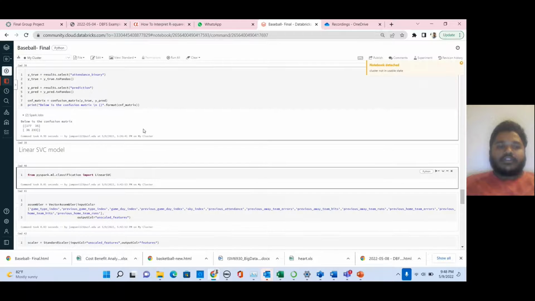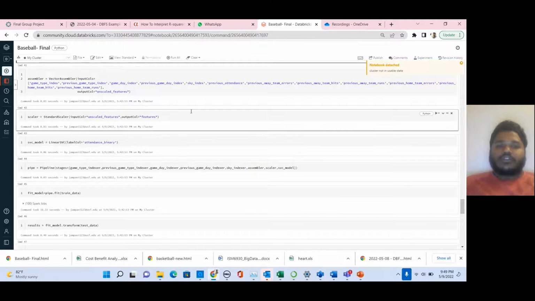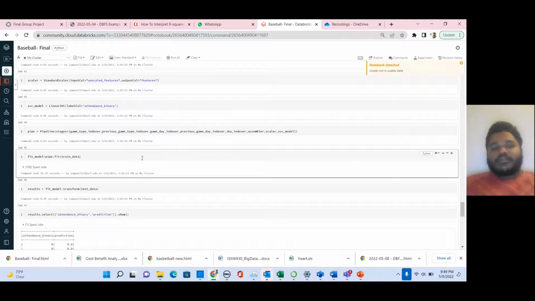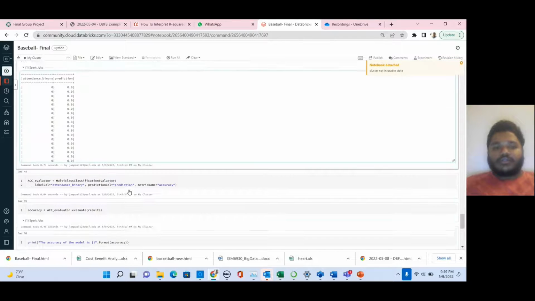Initially I have used assembler to combine the categorical variables along with the continuous variables. Then I have used a scaler function so that our linear SVC model performs well on the training data. Then I have trained linear SVC on the training data, and I have transformed the test data.